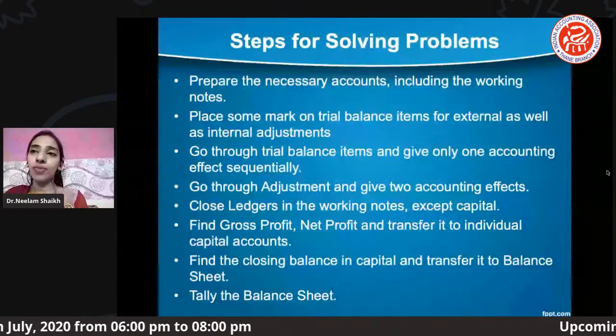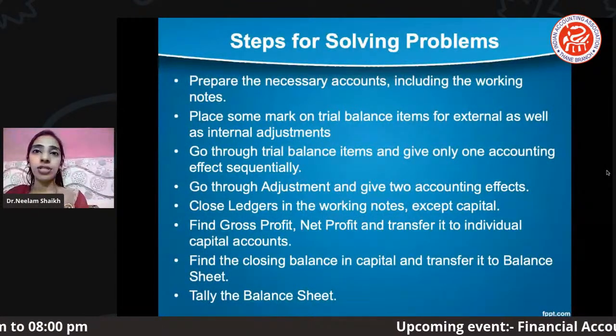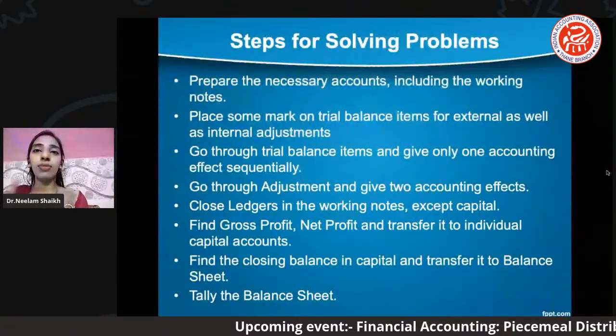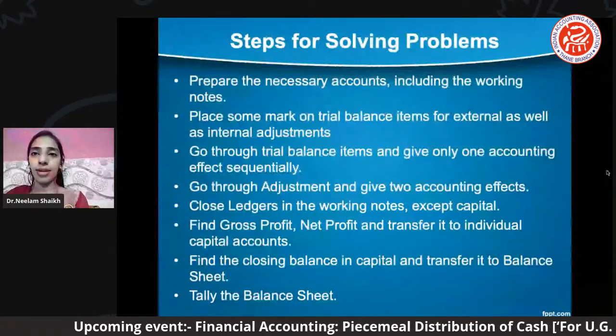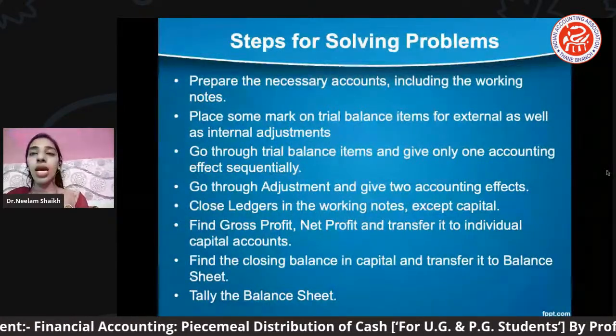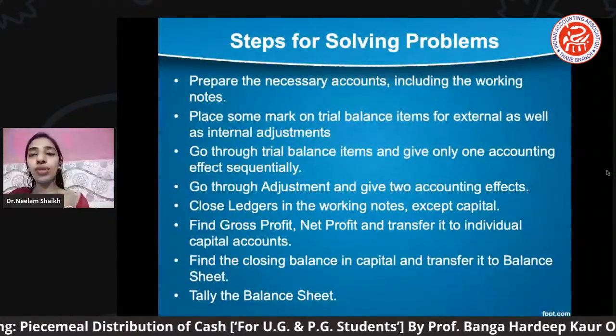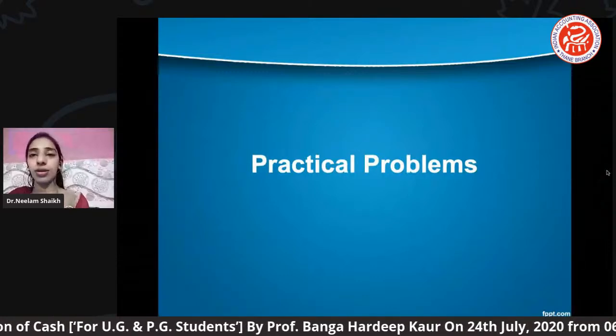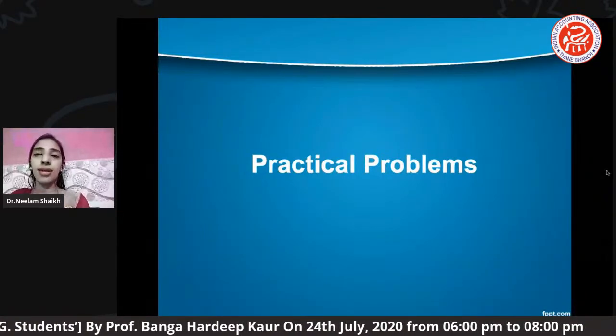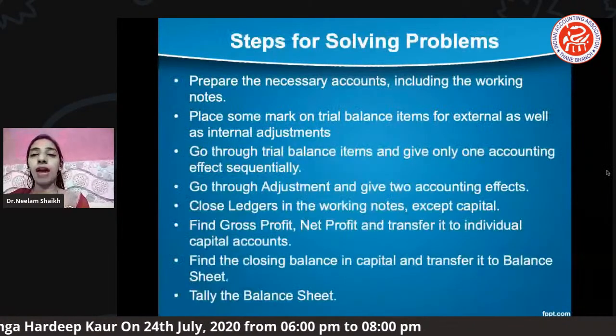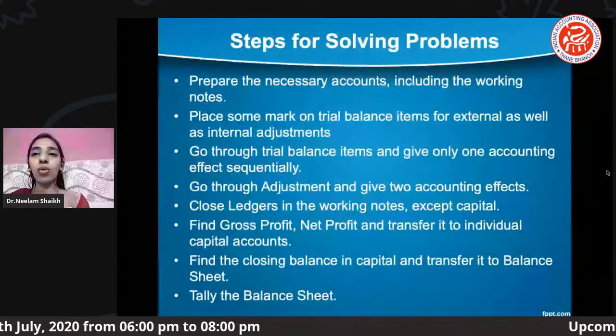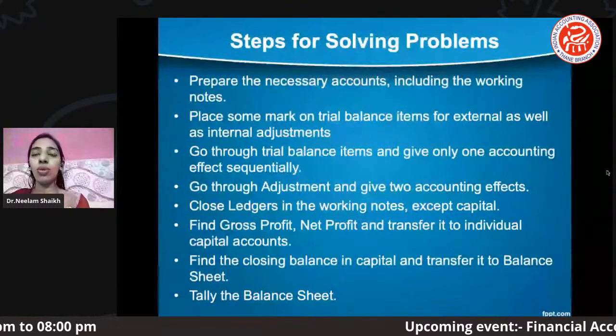So we have to go through your trial balance and check, and after going through the trial items, give the one effect of each item of the trial balance. Now next, we have to go through the adjustments and give the two effects, after the earlier slide. After that, we have to close the ledger. A working note will be there.